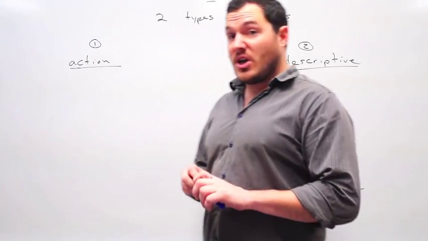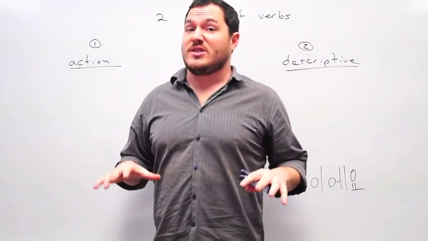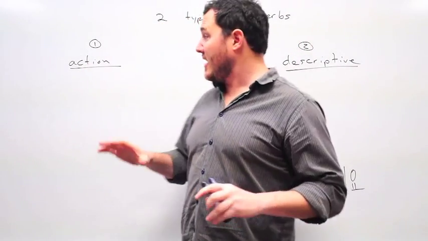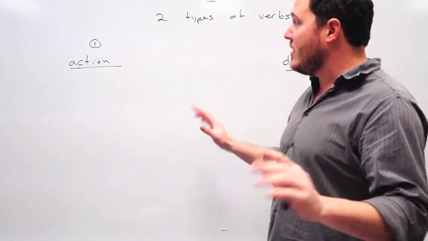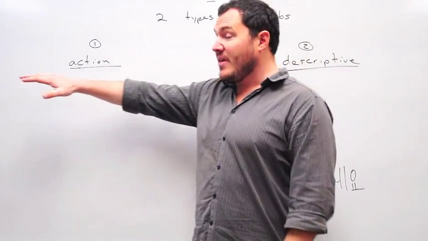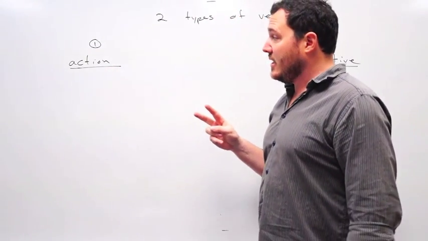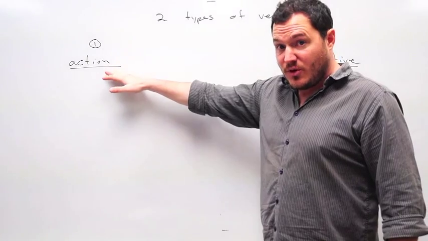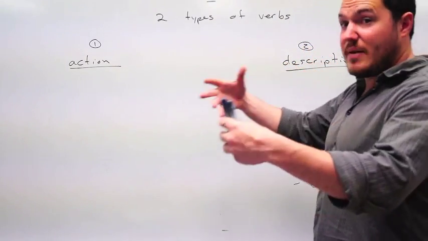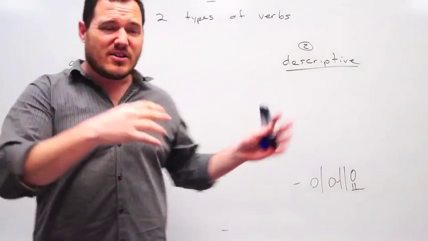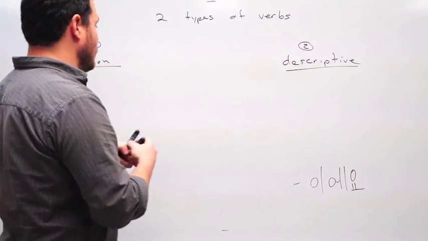Alright, in this video I want to talk about one of the biggest differences between Korean and English. This is something that you need to know to go anywhere at all in the language. And that is that there are two different types of verbs in Korean: action verbs and descriptive verbs. They describe things. Now let's go to the English sentence just so I can show you what we're talking about, and then we'll come back and compare and contrast.